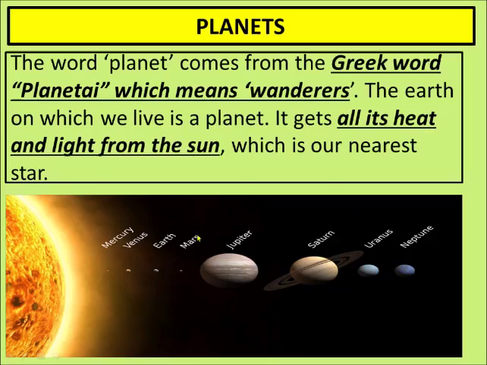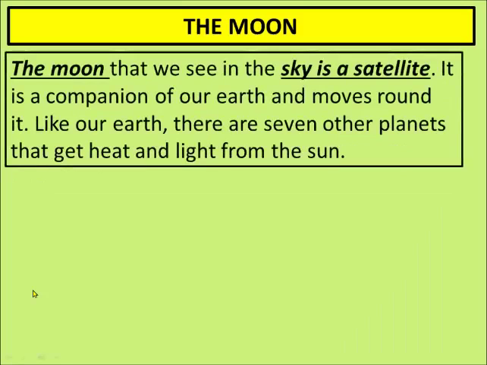See, this is the sun, and all these 8 planets move around this sun, and all these planets are receiving light from this sun. Beautiful sun, isn't it?